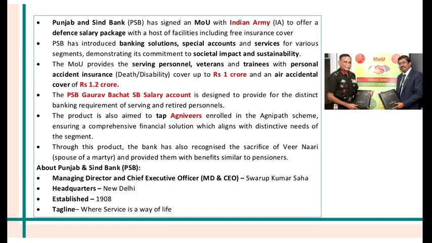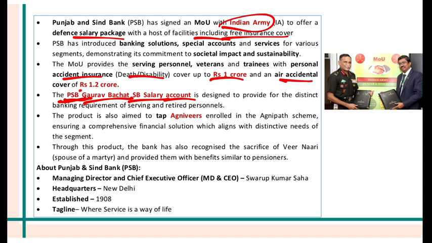Punjab and Sindh Bank has signed an MOU with the Indian Army. They are offering defense salary package with a host of facilities including free insurance cover. So there is a special account. PSB means Punjab Sindh Bank Gaurav Bachat SB salary account, and it will give you a lot of benefits if you are a defense personnel. So for example, accident insurance or death or disability cover up to 1 crore and air accidental cover of 1.2 crore.